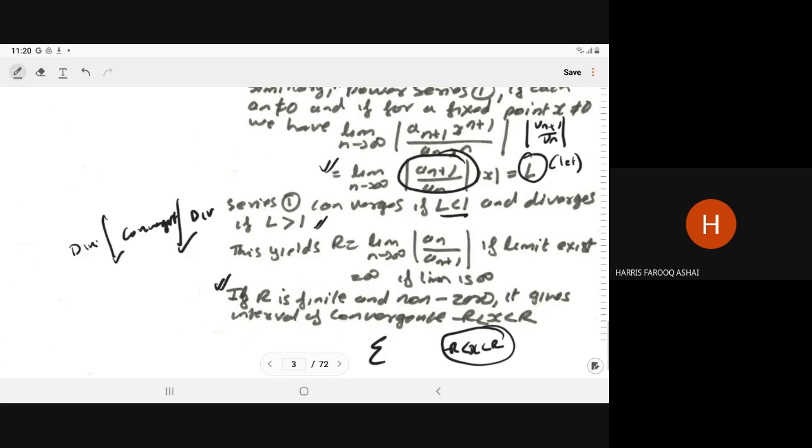But what is this? R equals infinity if the limit is this. Two cases. So what is the second case? The limit is infinity, instead of L. By chance, this limit does not exist, it is not coming as a finite limit. Then it is infinity. If it is infinity, then the radius is also infinity.